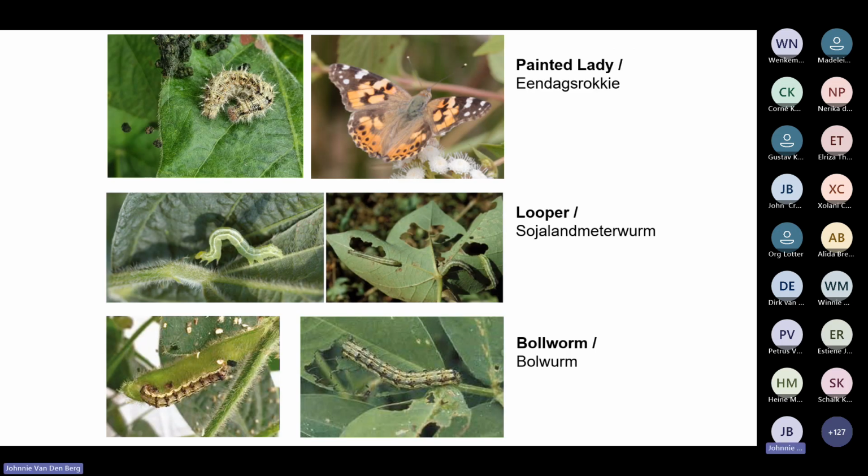And I want to give you some more examples of soybean pests. I show these pictures of the painted lady. We've got so many nice Afrikaans names here, the eendagsrokkie and the loopers and bollworms on soybean.